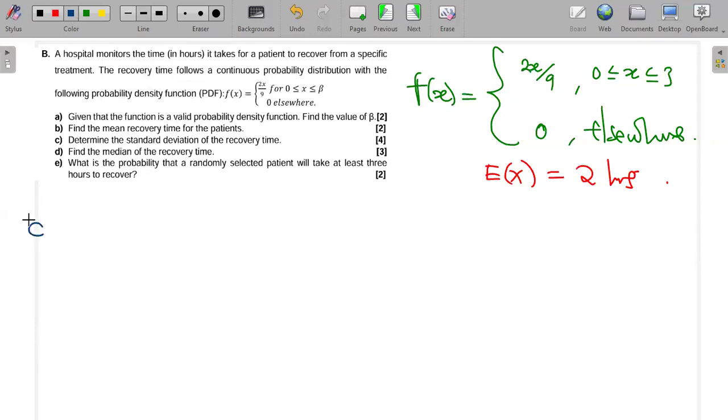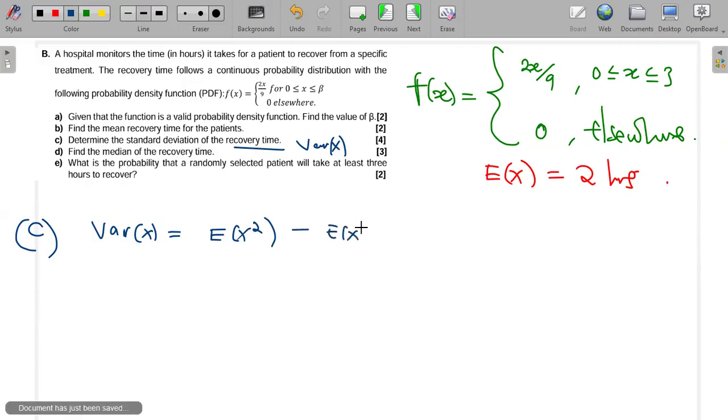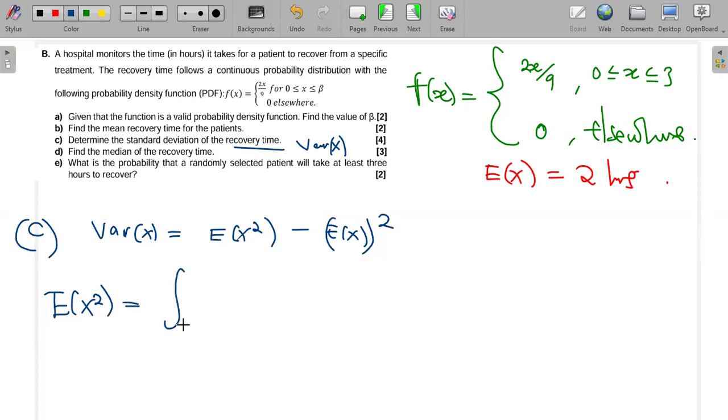Okay, now we go on to C. For C, they're saying determine the standard deviation of the recovery time. So for us to find the standard deviation, we need to find the variance of x. The variance of x is equal to the expected value of x squared minus the expected value of x, and then we square it. So we're going to say the expected value of x squared is equal to the integral from 0 to 3 of x squared multiplied by the PDF and then dx, like this.